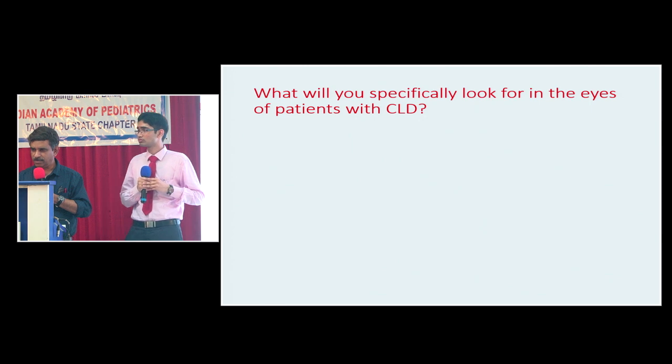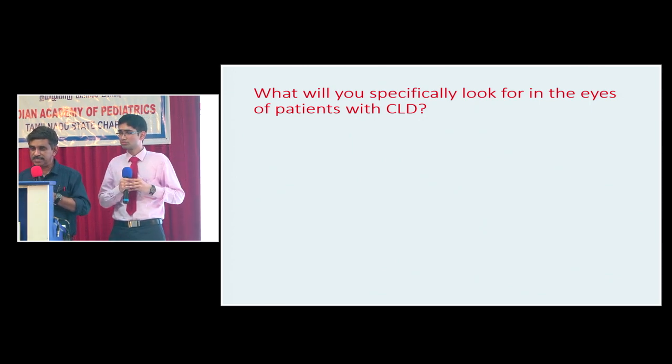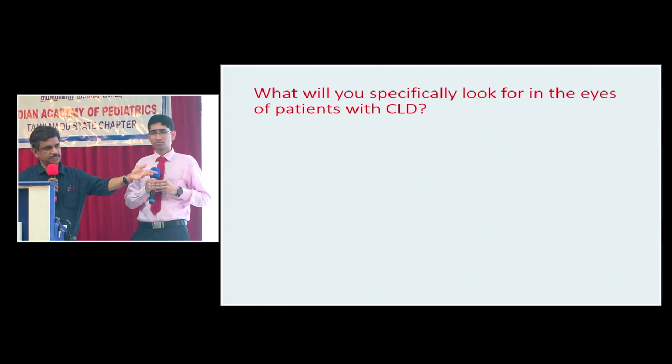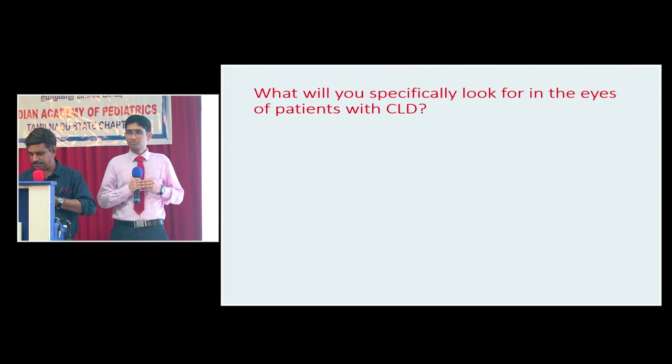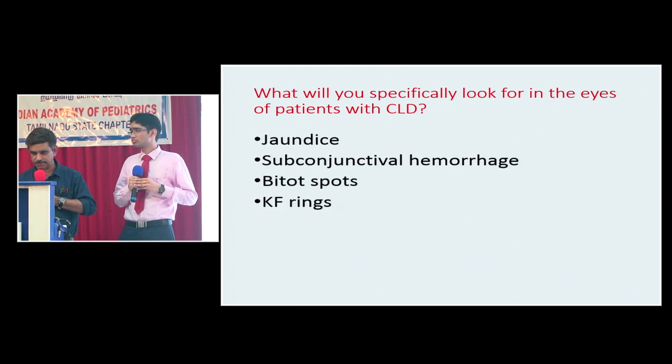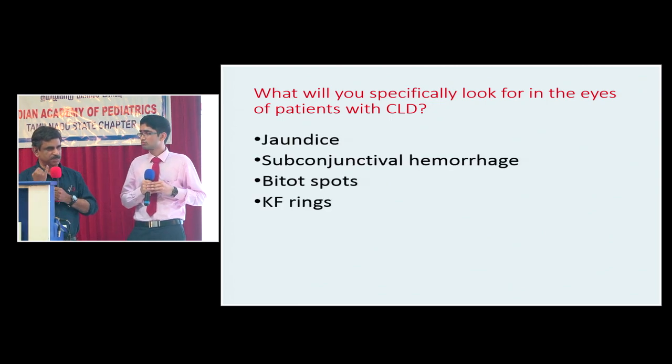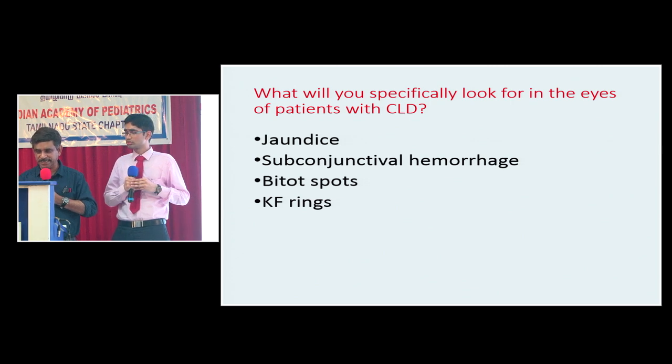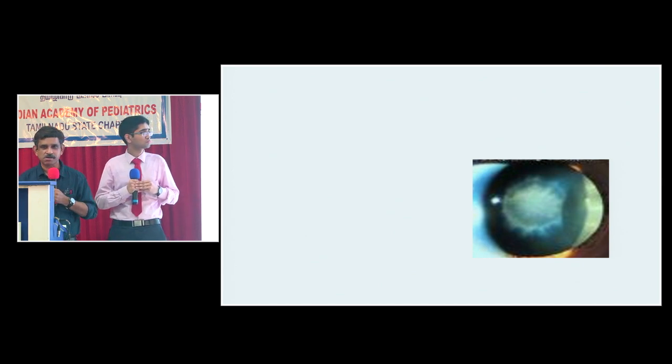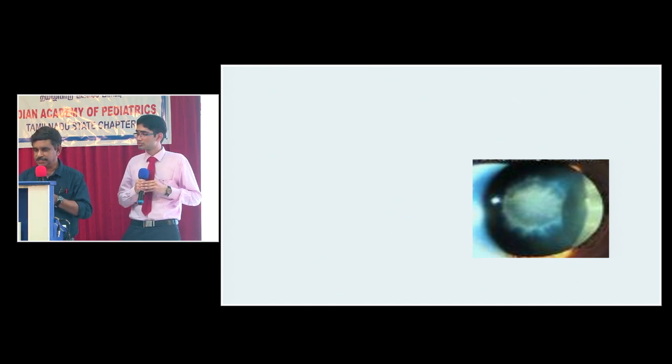Okay? What will you specifically look for in the eyes of a patient with chronic liver disease? For example, this child is supposed to be having chronic liver disease. What are the specific findings you look for in the eyes? Jaundice, always look for jaundice. Here it's already mentioned: subconjunctival hemorrhage, Bitot's spots, and KF rings. What is this? It's not a moonflower, so it's a sunflower cataract.